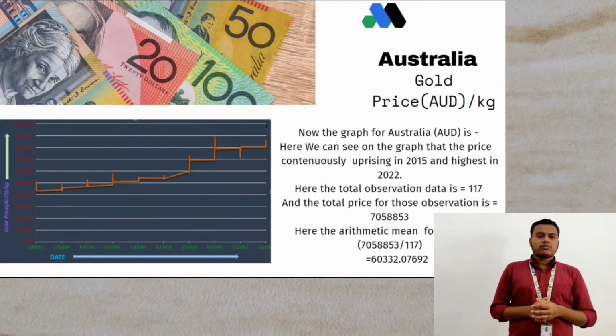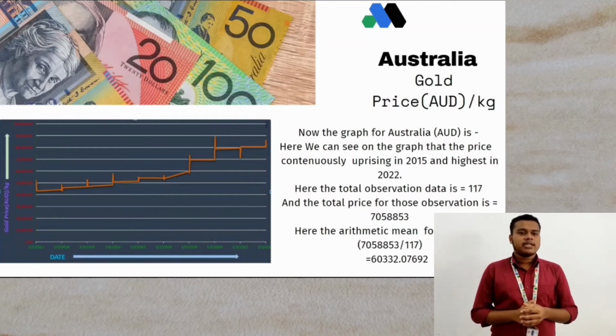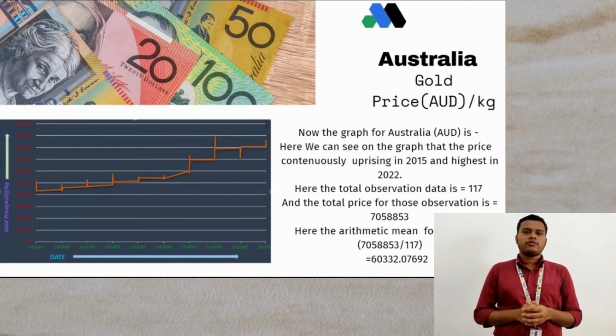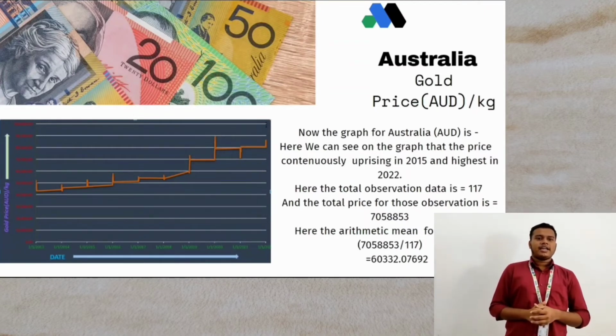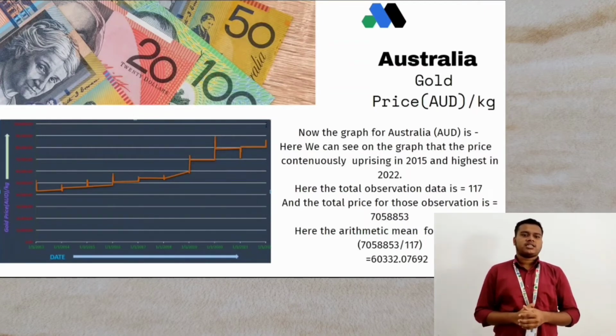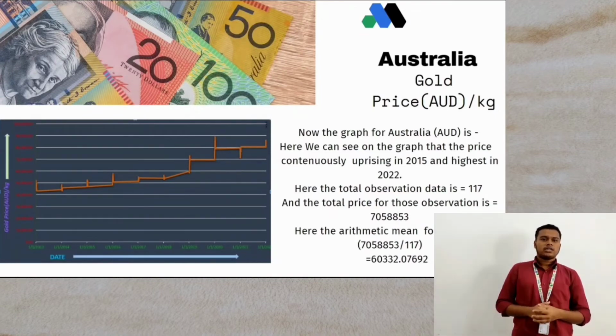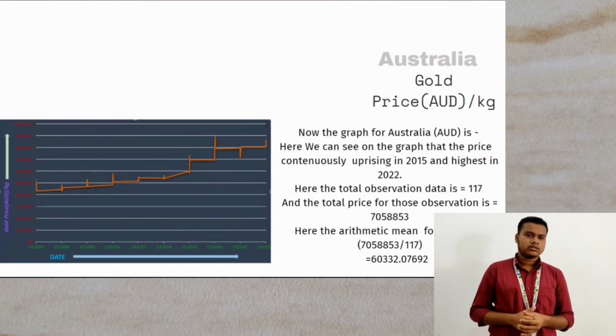Here the total observation data is 117 and the total price for those observations is 7058853. Here the arithmetic mean for AUD is 30332.06692.